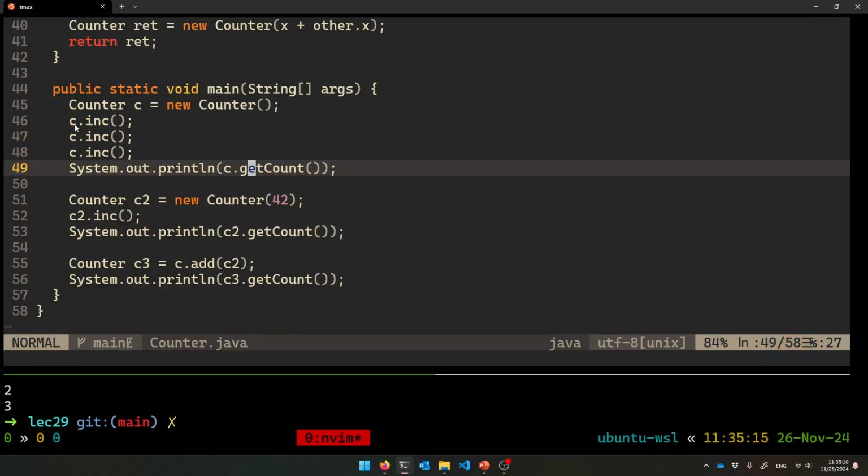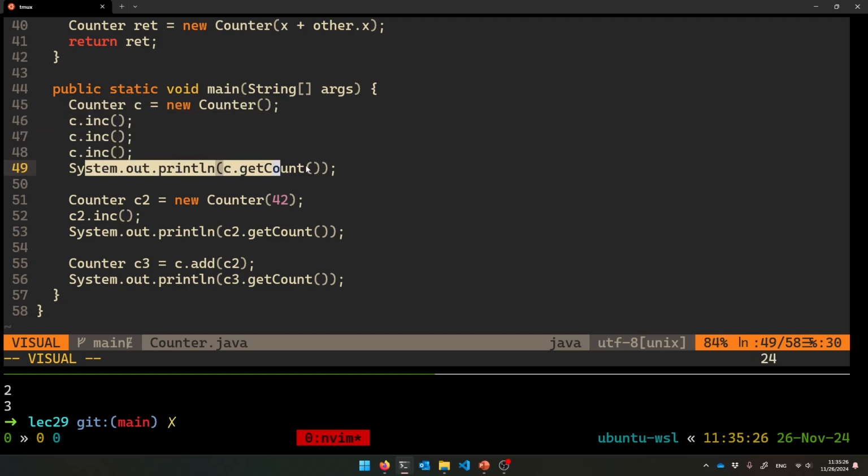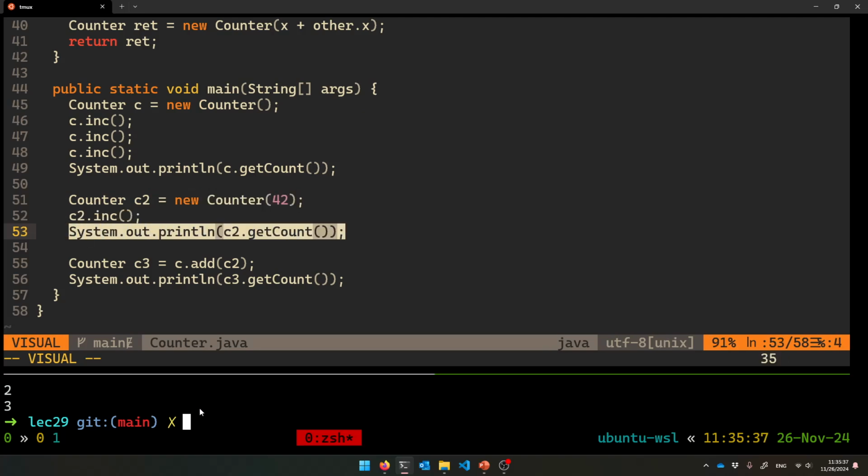All right, so here is how I want to use my library, my counter class. Just make a new one. You have to say new for every object on the heap. It'll be made on the heap, but deleted for me. Here I'm inking it 3 times. That should print 3. Then I make a counter with a parameterized constructor holding 42. So the constructor should have made it 0. Ink it to 43. This should have printed 43.